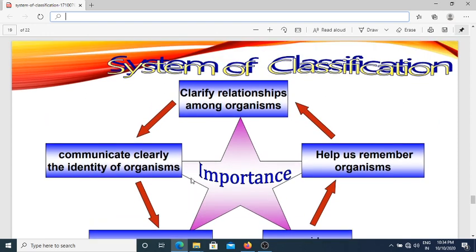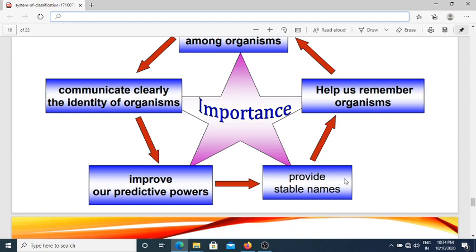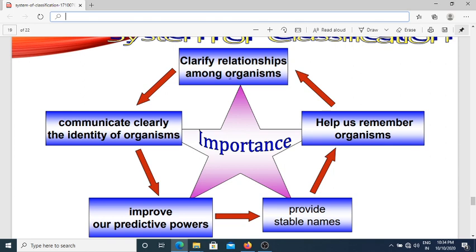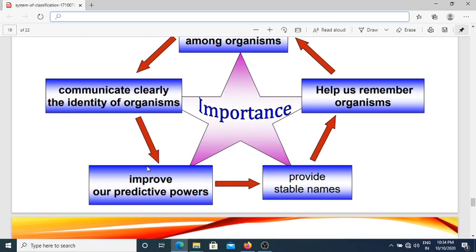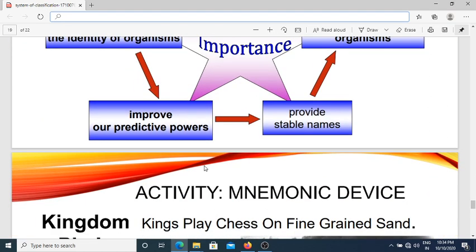The importance of system of classification. It provides stable names, helps us resemble organisms, clarifies relationships among organisms, communicates clearly the identity of organisms, and last one, to improve our predictive powers.